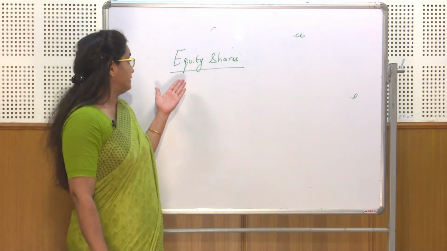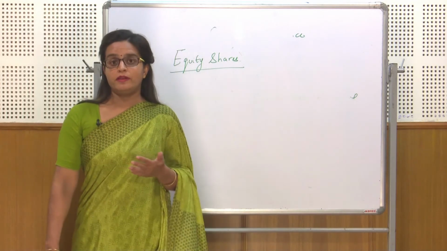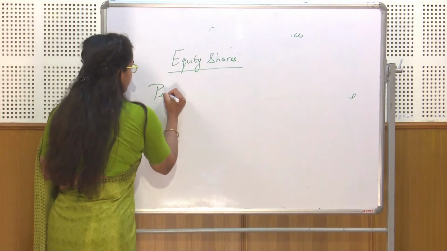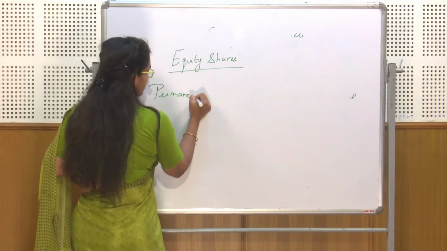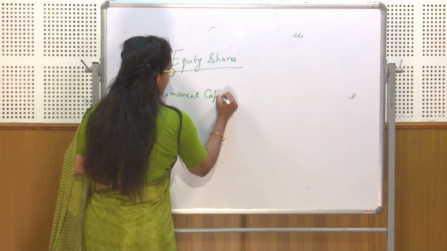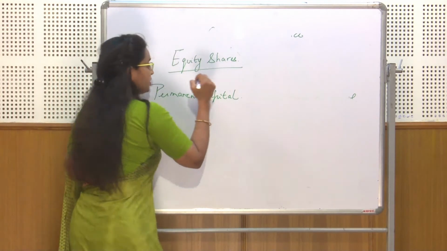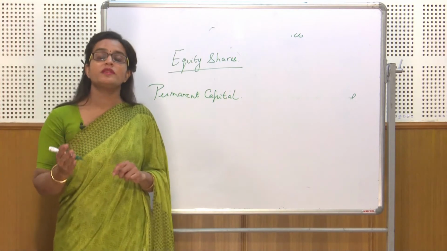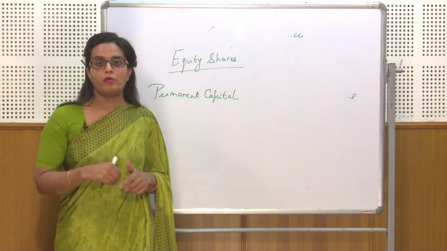Now, there are different features of equity capital, like it provides permanent capital. Now, what is permanent capital? It means they provide permanent capital to the company which is non-refundable during the lifetime of the company.